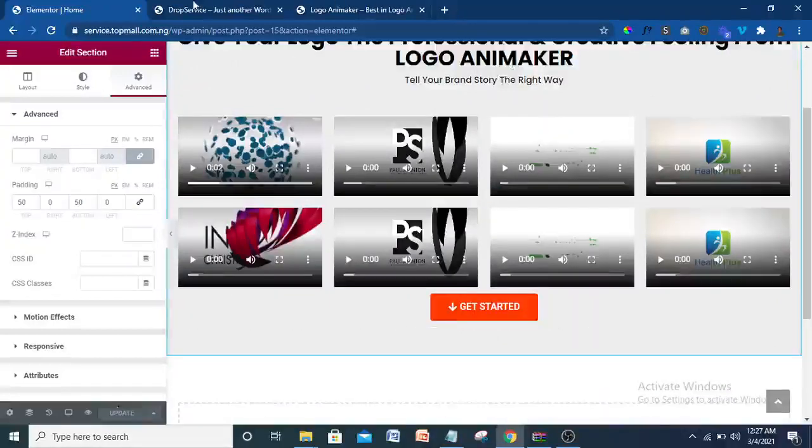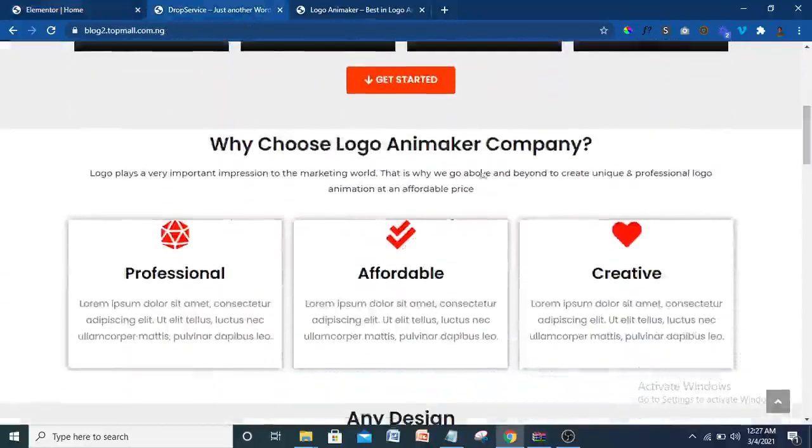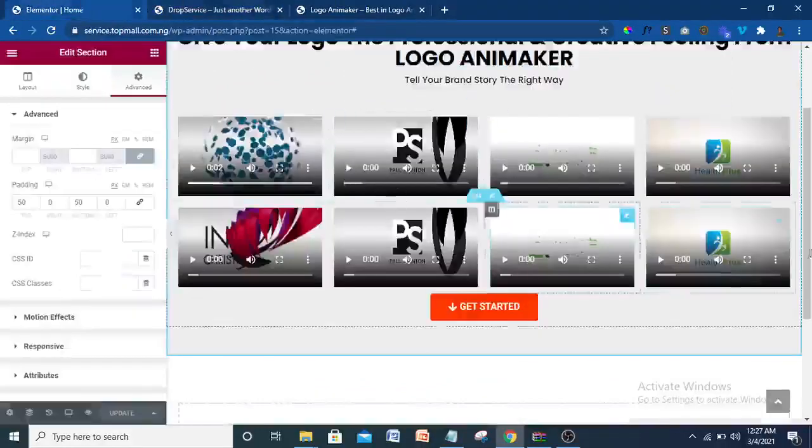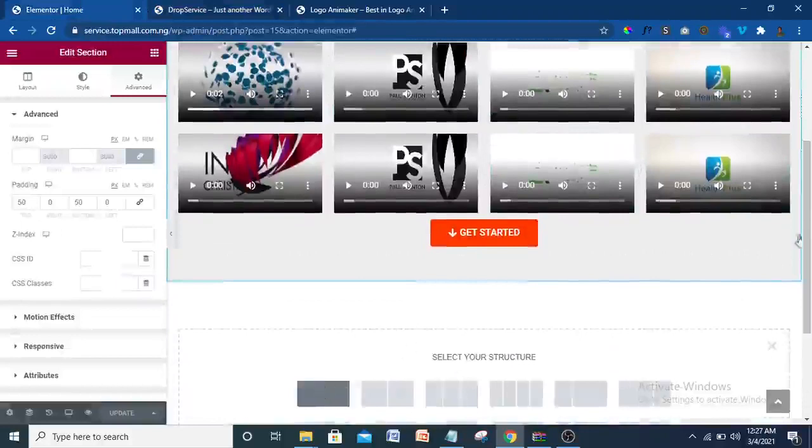So the next stage, we're already through this first stage. So the next stage you are going to go to is this one. Why choose logo animator complete? Obviously put in your own company here. So I'm just going to get started. To get started, click on this plus icon, the same one